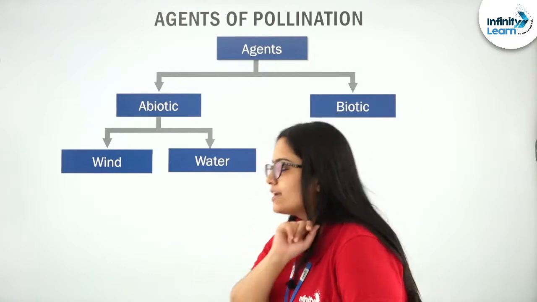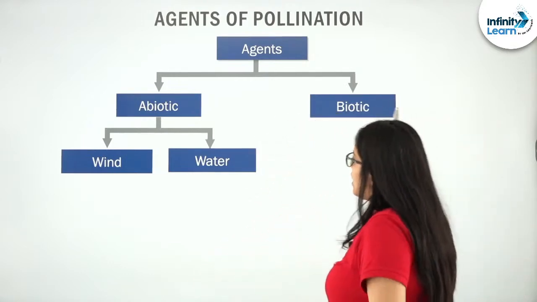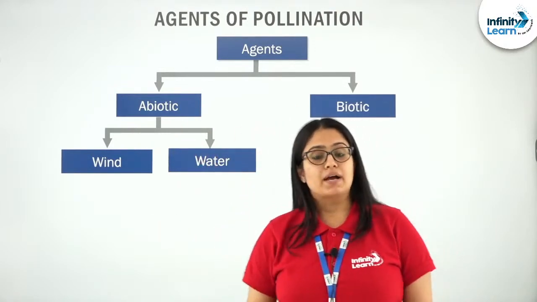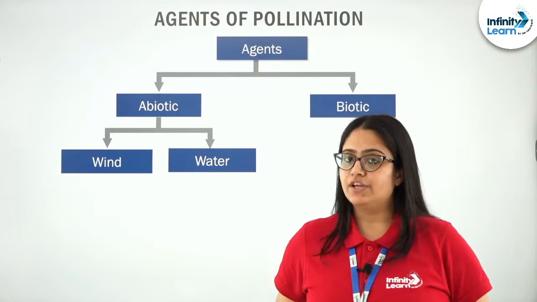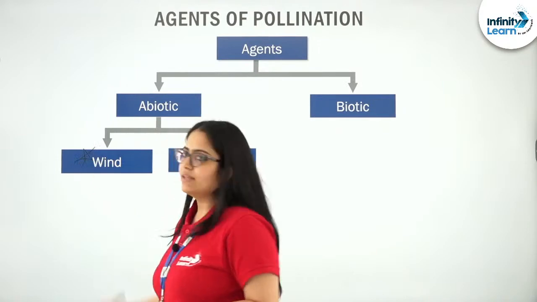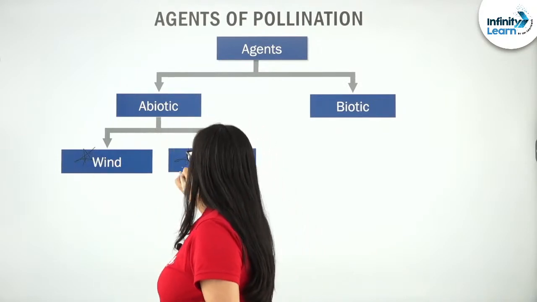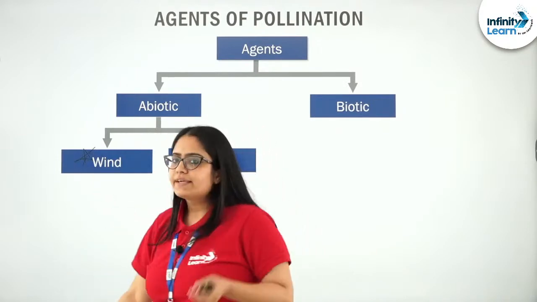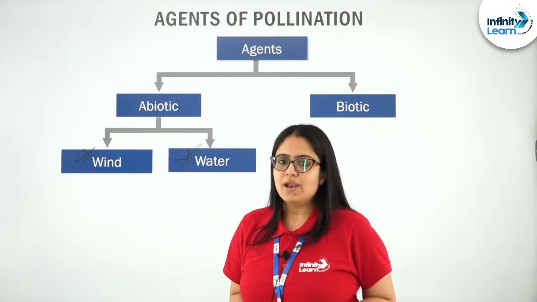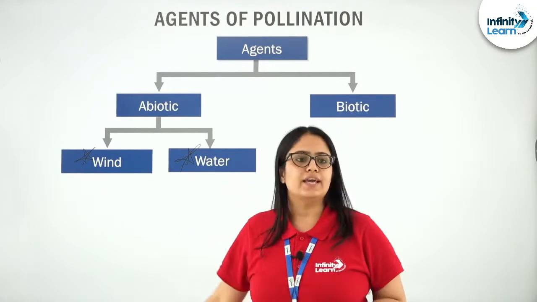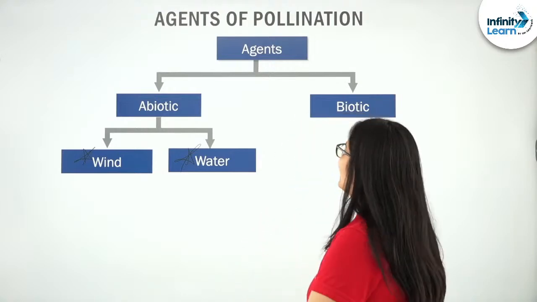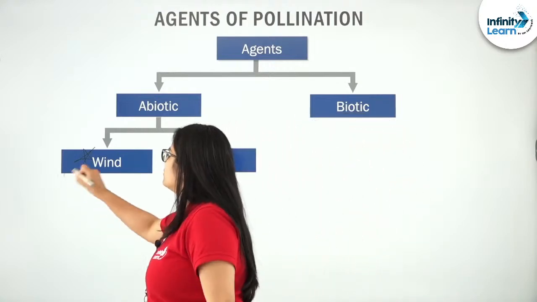Clear? Now I want to tell you some facts about abiotic pollinating agents. Listen carefully. When we talk about abiotic agents, we basically talk about wind, that is air, and water. Can you tell me which one is more common or mostly used by plants among abiotic agents? It is wind.